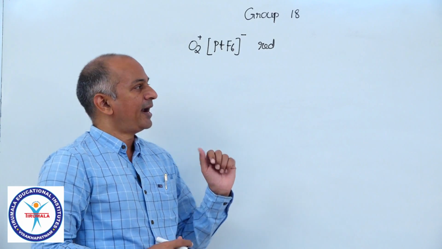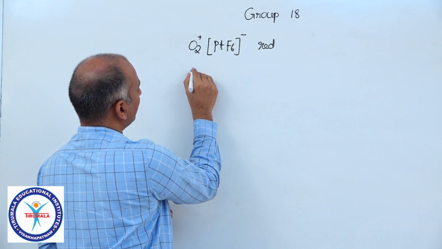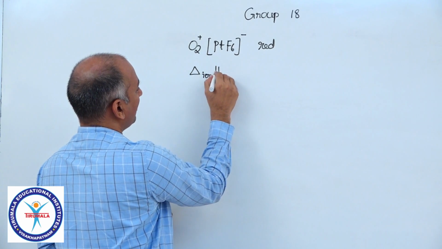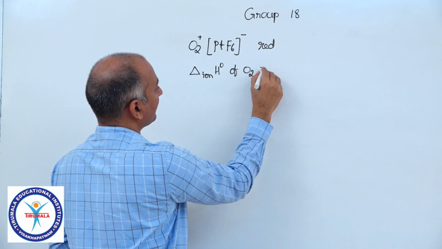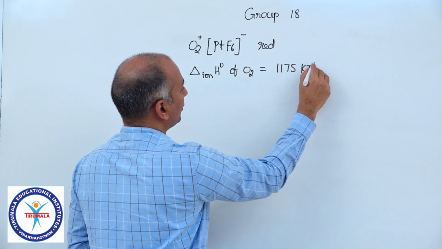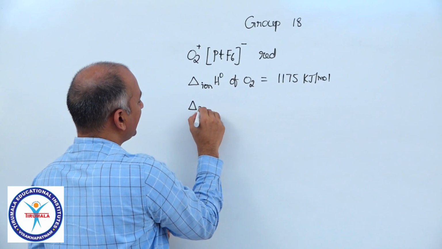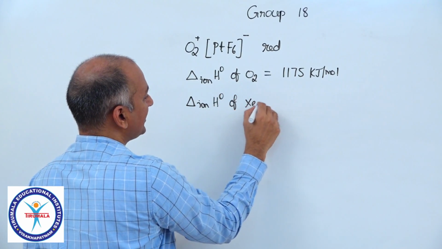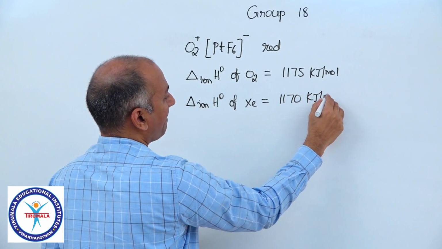Another thing is that the ionization enthalpy of O2 is 1175 kilojoules per mole, and the ionization potential of xenon is 1170 kilojoules per mole.